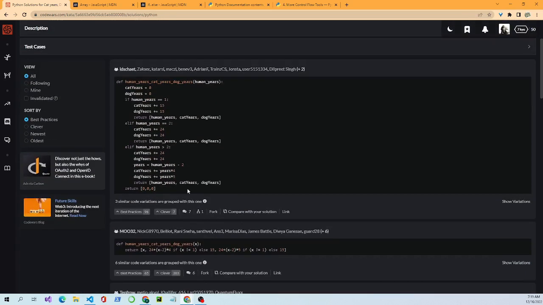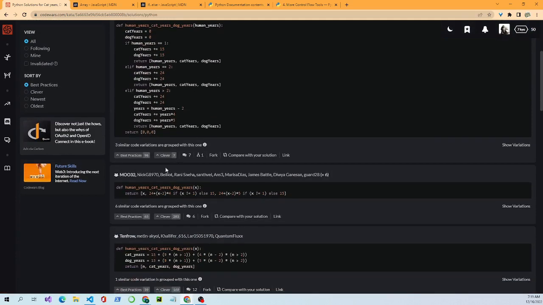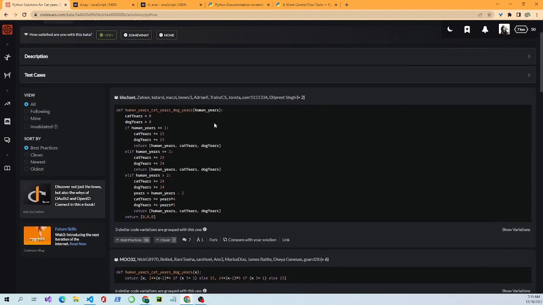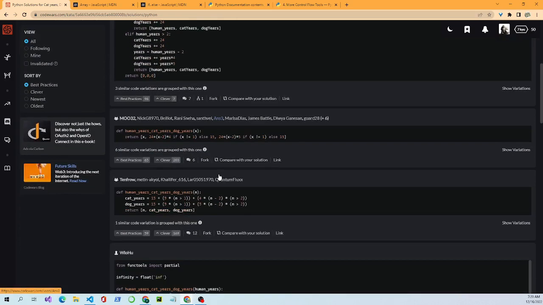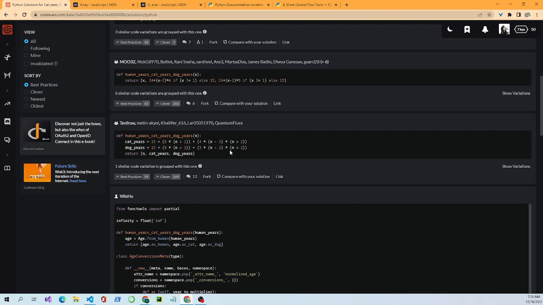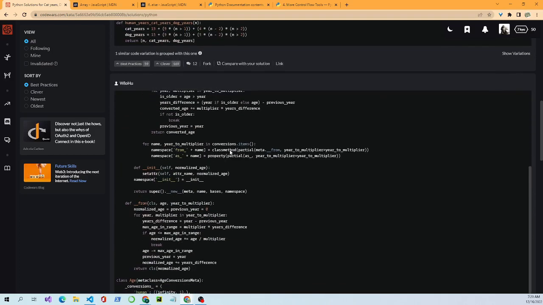Good. So anyway, you can come in here after you've solved it, and you can look and see what other people are doing. A lot of people use the if, elif, else statements. Some people make it Pythonic and make it really, really condensed, and so this will evaluate everything that we've said in the if statement. It's just one line. People get creative with this, and you can do that too.